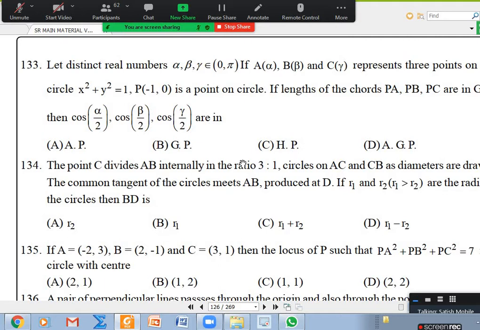So like that, here in 133, the center of the circle is 0 comma 0. So it is easy. A alpha means that point is cos alpha comma sin alpha. A beta means cos beta comma sin beta. A gamma means cos gamma comma sin gamma. And point P is minus 1 comma 0, given in the question. Okay. Now they want PA, PB, PC. This is a very silly question based on parametric forms.